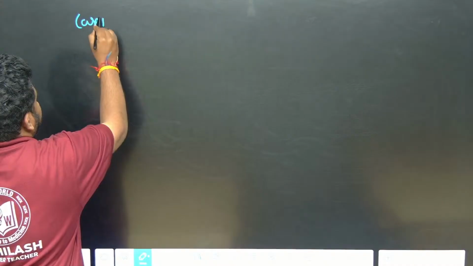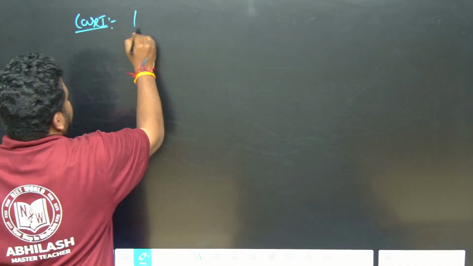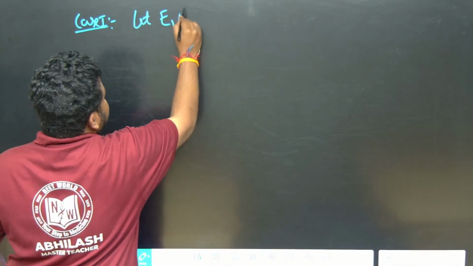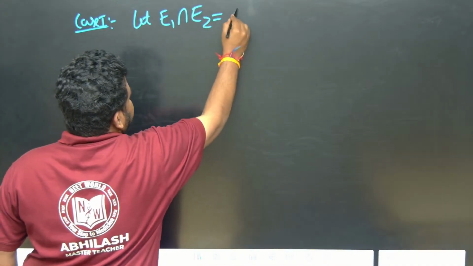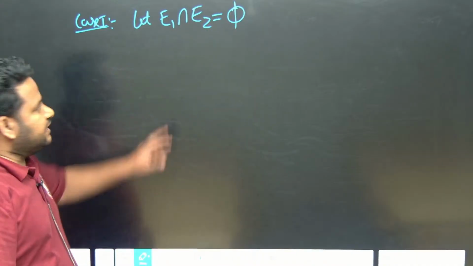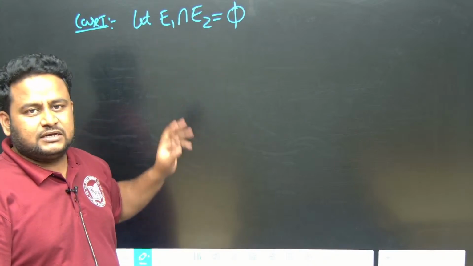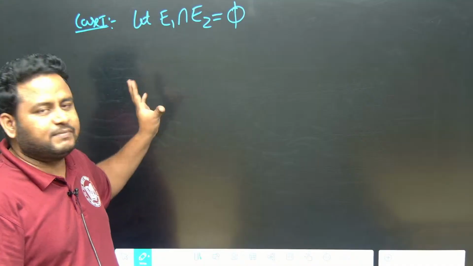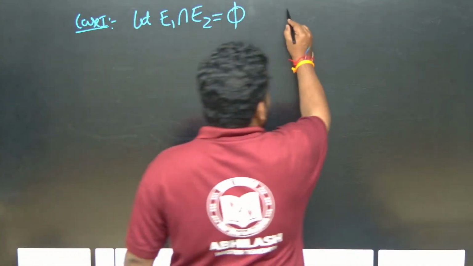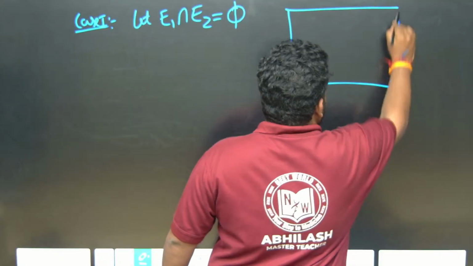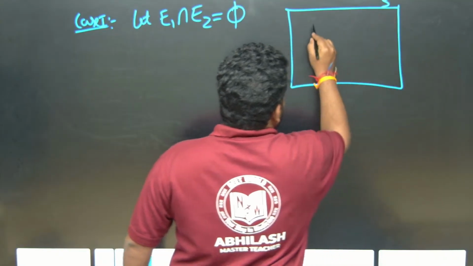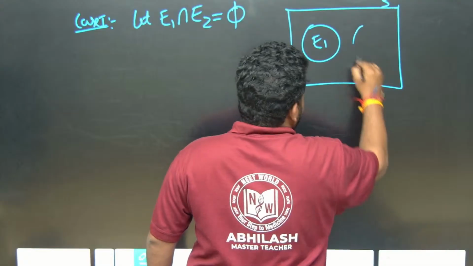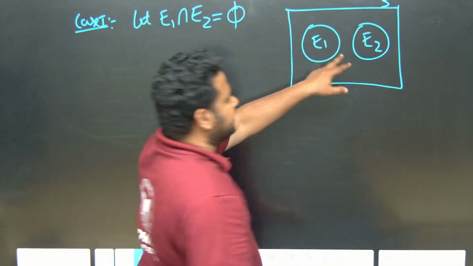What they are telling us, we have to prove. So let us take case 1. There are two cases. Case 1: let E1 intersection E2 be a null set, that is phi. E1 intersection E2 means what is common between E1 and E2. There is nothing common in the first case. We have to draw the figure also, it will carry marks. This is the sample space, E1, E2. Is there anything common between E1 and E2? There is nothing common.